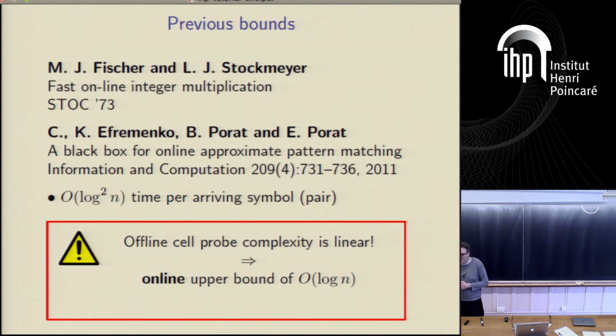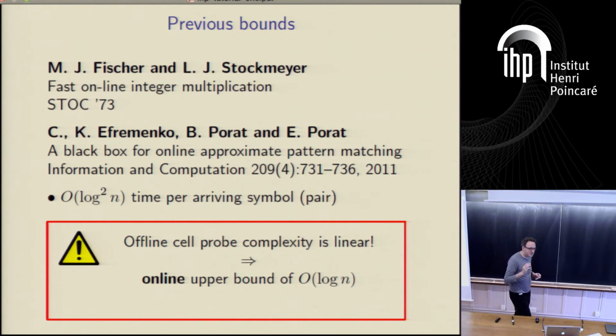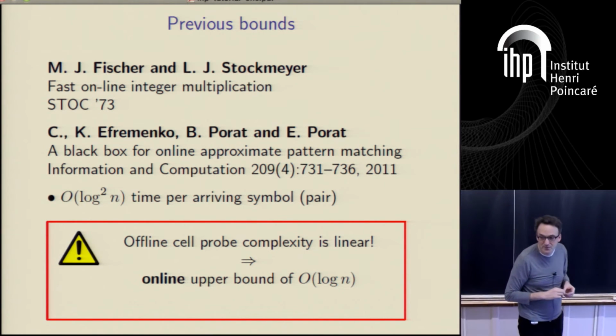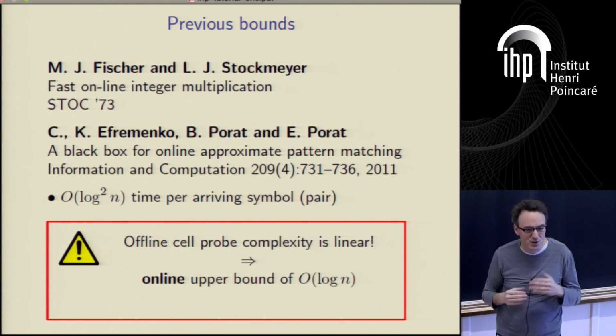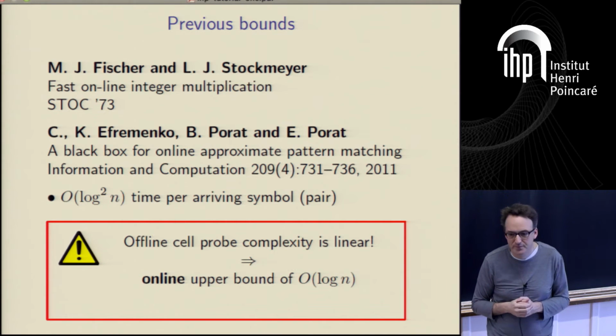Computation is free. So in the cell probe model, offline, this stuff is linear time. Everything's linear time, basically. You just read it in. Which means using our reduction, there's an online upper bound in the cell probe model of log n time. So in fact, our lower bounds cannot be improved in the cell probe model because the lower bound hits the upper bound. Okay? So in the cell probe model, they're actually tight.